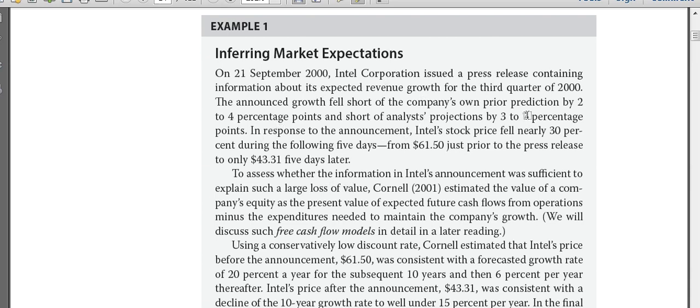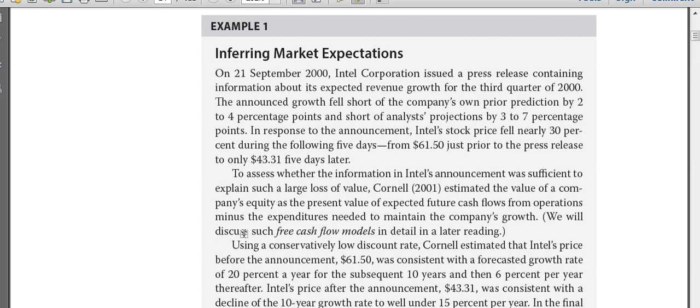So that is the reason that the stock, which had been trading at 61.5 prior to the press release, fell to 43.31. Okay, because the expectations had been beaten, and you people already know that the market runs on expectations. Once the expectations have been destroyed, eventually the market price of that share will go down. It will fall very drastically.